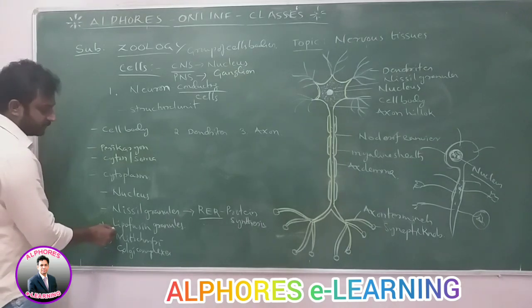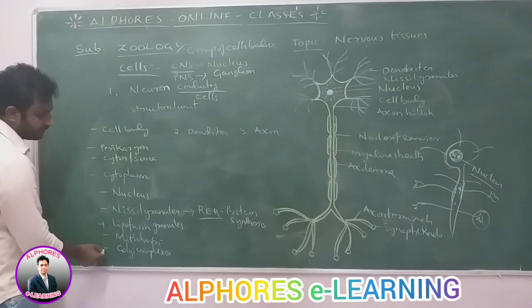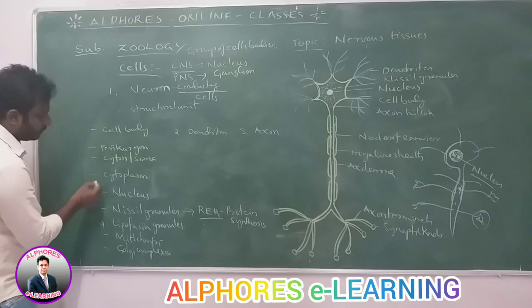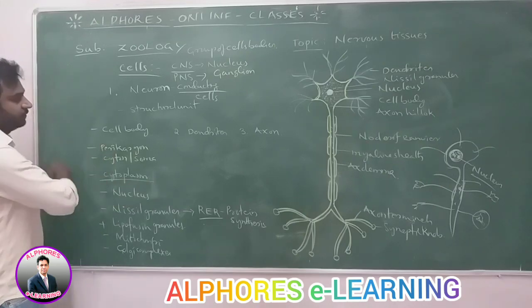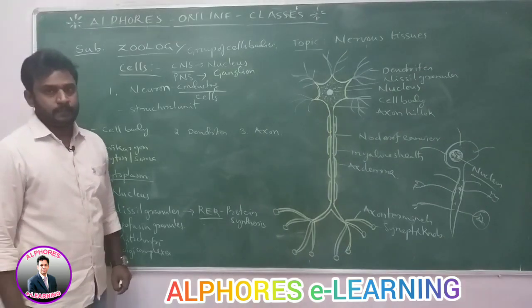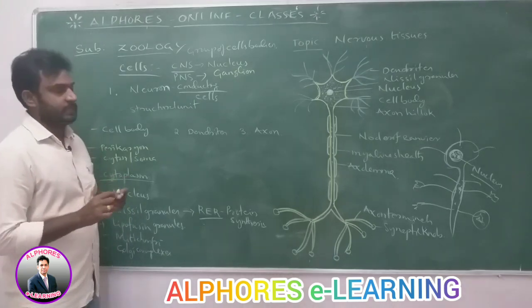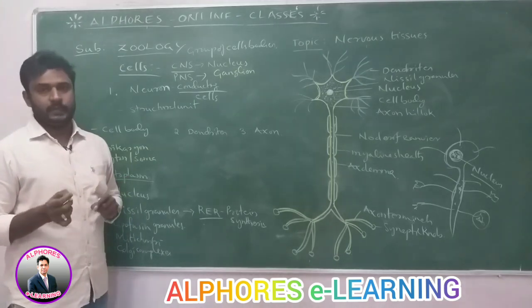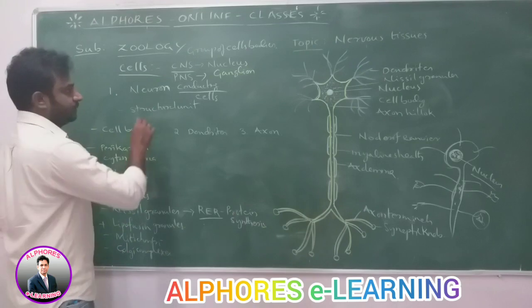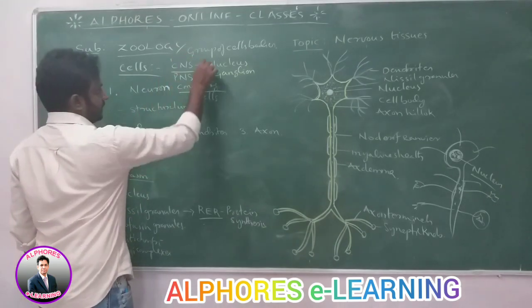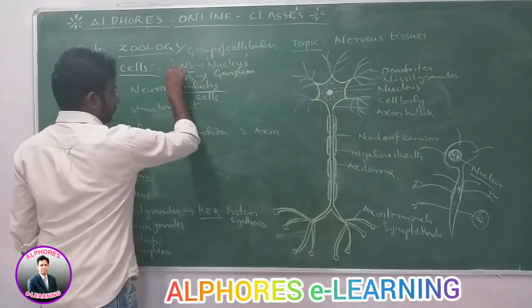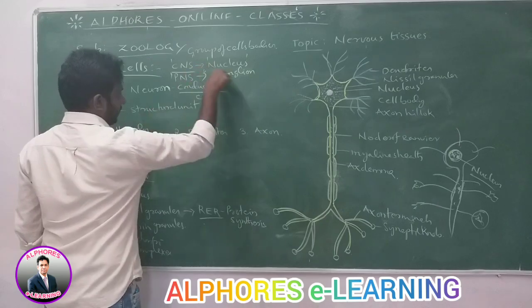Lipofuscin granules, mitochondria and Golgi complexes are all components present in the cytoplasm of the cell body. These cell bodies are present in the CNS and PNS. A group of cell bodies in the CNS is called a nucleus, and in the PNS a ganglion.